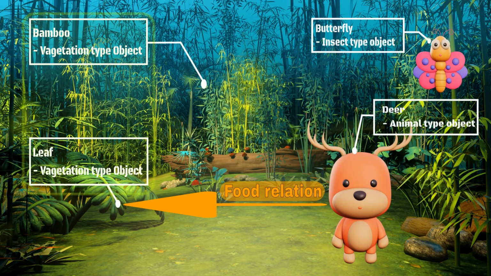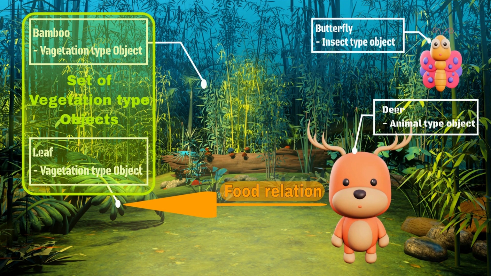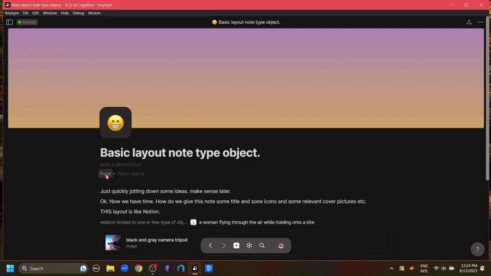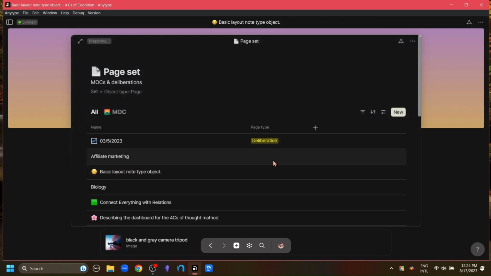Now, we have also added a lot of properties as relations to our objects. Can we filter our objects according to those relations or properties? The answer is yes, but we cannot do this from this list. For this, we can just open the object, go to this menu, and this third option will create a set or open a set for us.